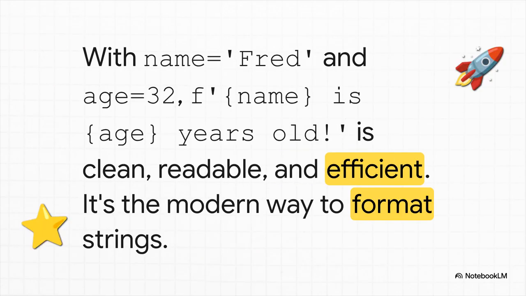Now on the flip side, when you need to build a string from variables, there's only one way to do it in modern Python: f-strings. See that little f before the quote? It lets you embed your variables directly inside the string with these curly braces. It's fast, it's clean, and it's so much more readable than the old ways. Seriously, using f-strings is a clear sign that you know your stuff.